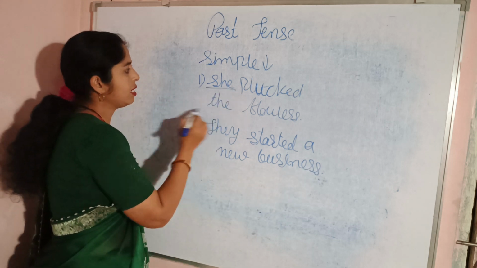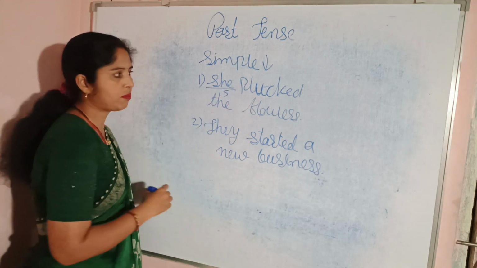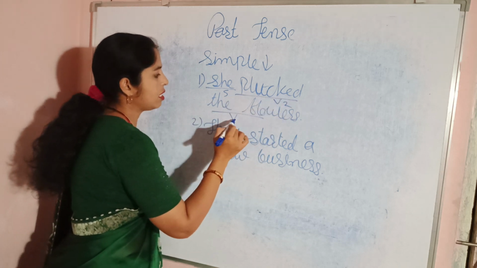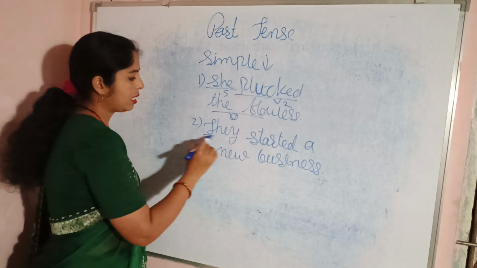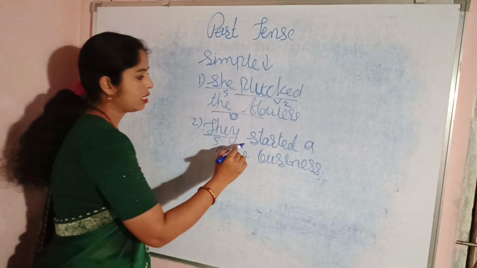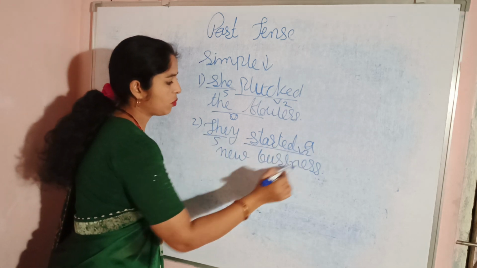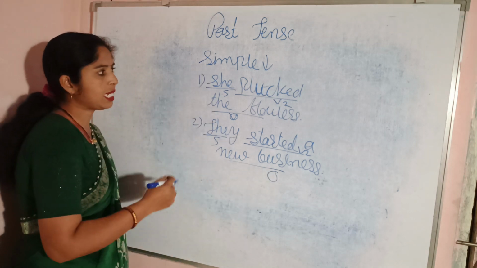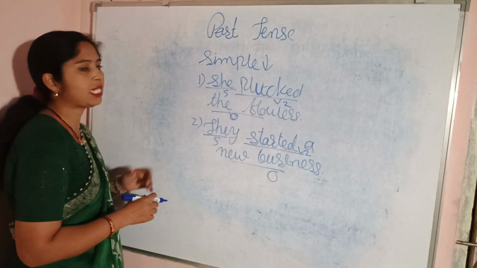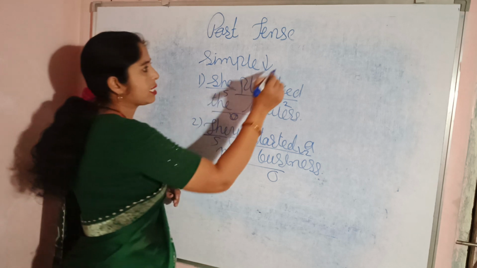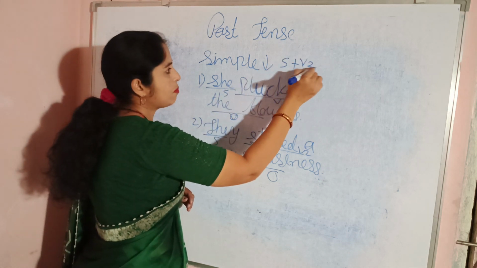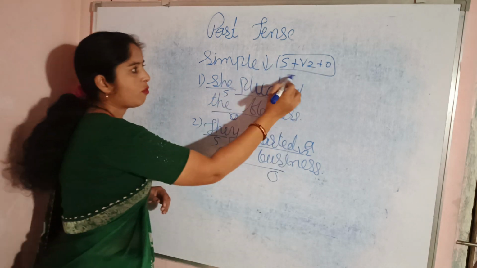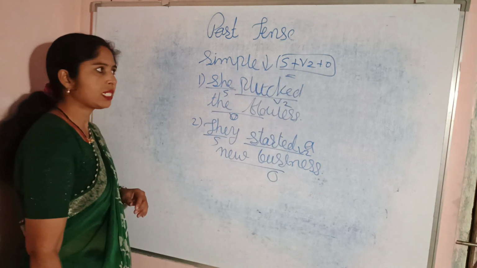Here you can find she is the subject, plucked is V2 and the remaining part is the object. Then there is a subject, started is V2 and the remaining part is the object. Now these sentences are related to the simple past tense and the formula of simple past is subject plus V2 plus object. This is the formula of simple past tense.